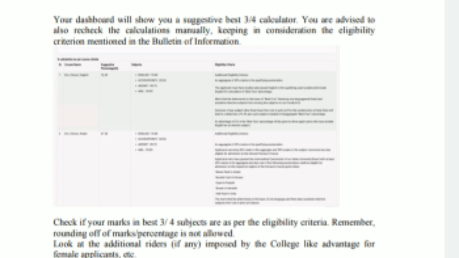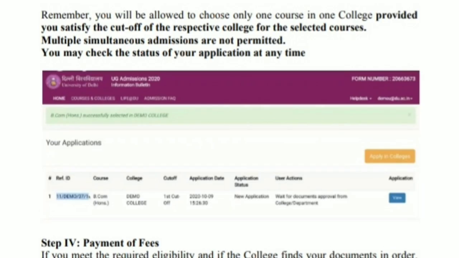Now you check if your marks in the best 3 or 4 subjects are as per the eligibility criteria. If so, you are eligible. But remember, rounding off of marks or percentage is not allowed. It means that if the cutoff is 87% and your marks are 86 point something, and you think that you are eligible, this is not allowed, right?